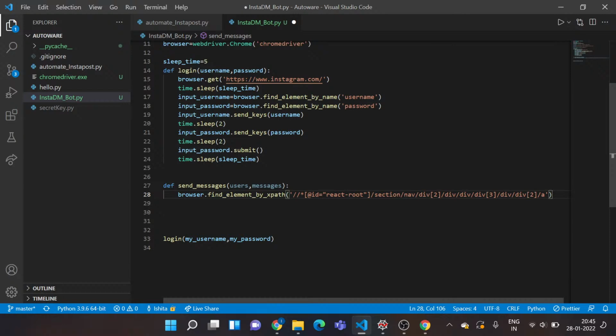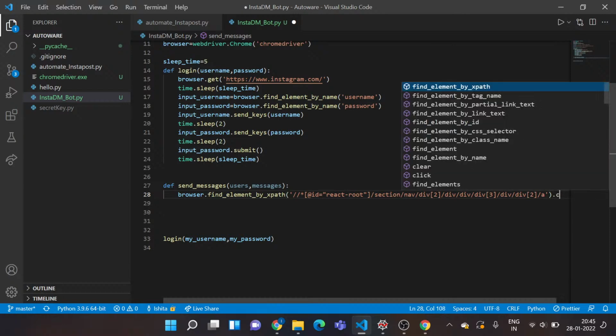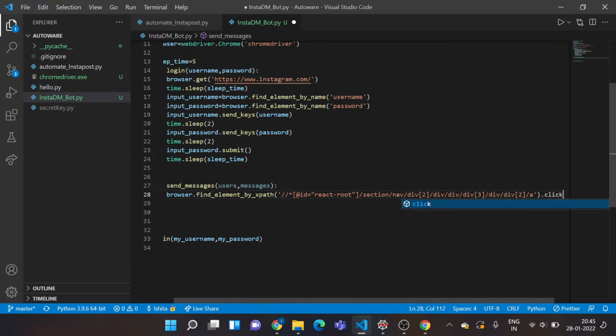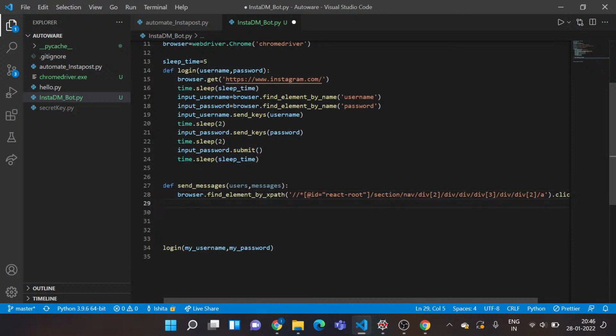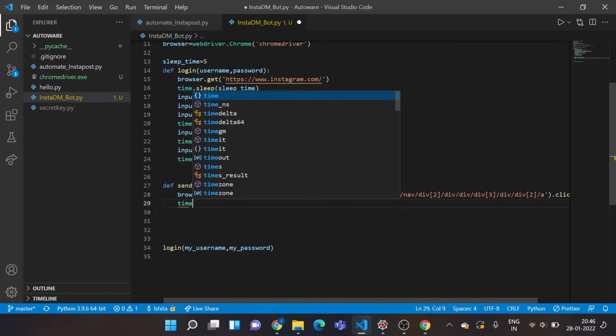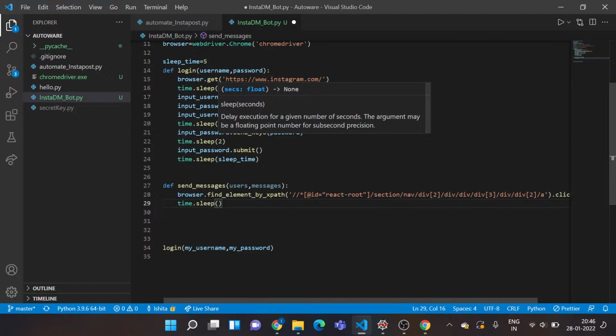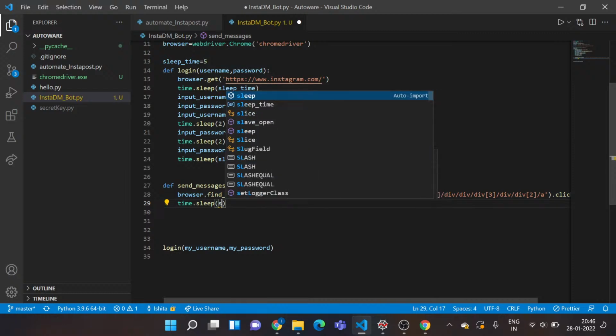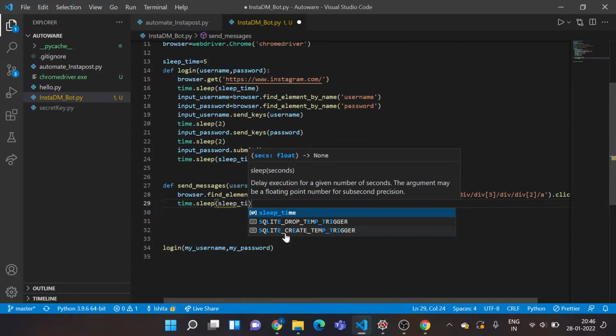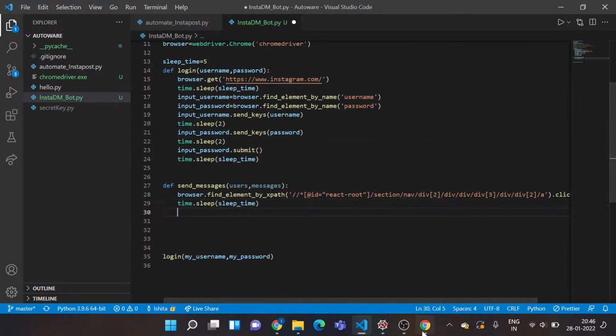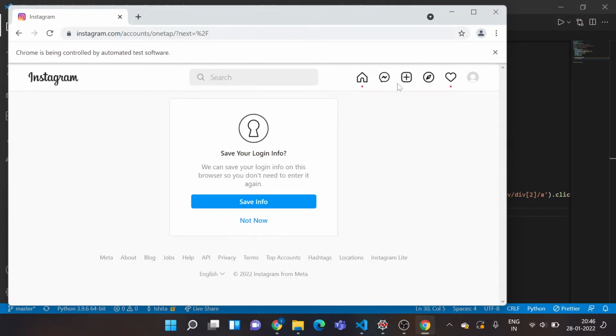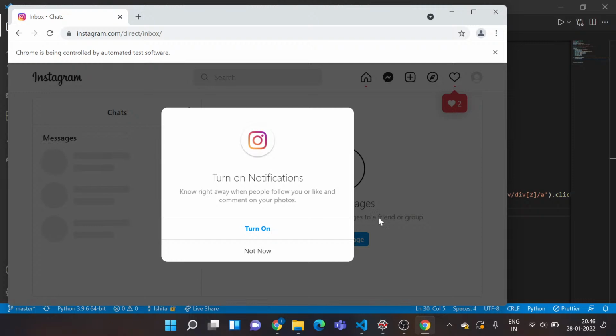Now I want to initiate an action of click. So for that, I'll just call this function called click. Oops, that's click. Yeah. So this would do the job for me. So now I'll just give some sleep time because it would take some time to load that page and I don't want to mess up my code. So I'll just give sleep_time. Yeah, I've got my variable. Okay. Now I'll go back to my Chrome and see if I click here where I am being directed to. So I'm getting this message that says to turn on or not now for that notification. You can actually select any one of them, but I just want to say not now.